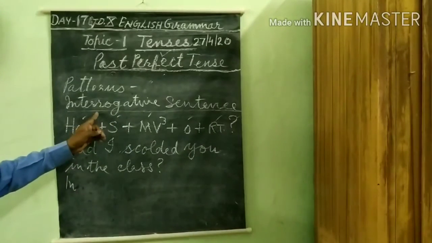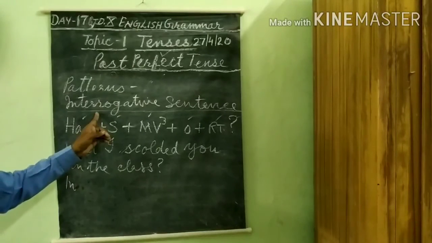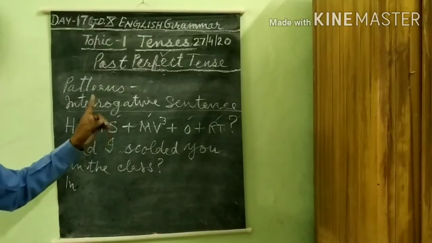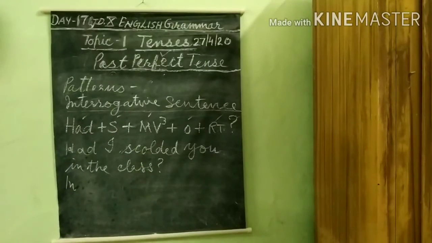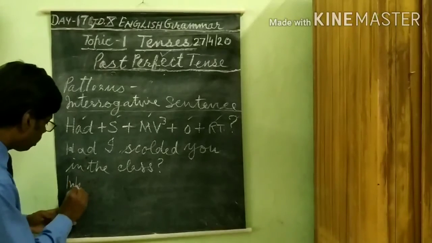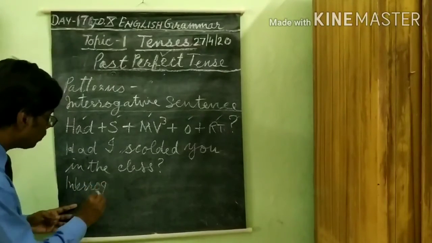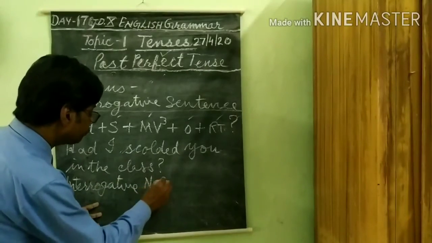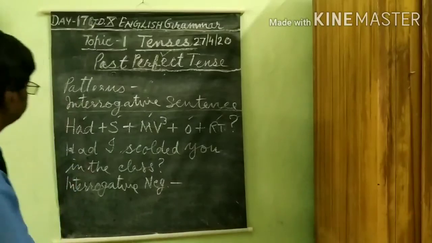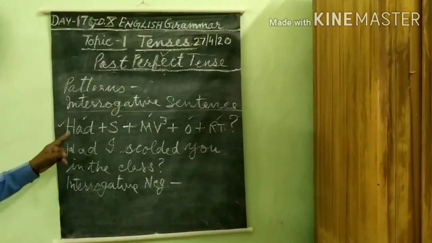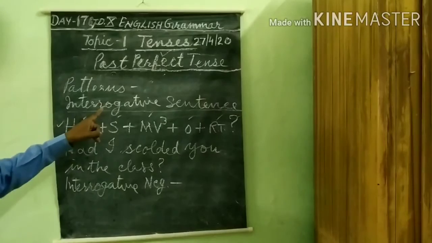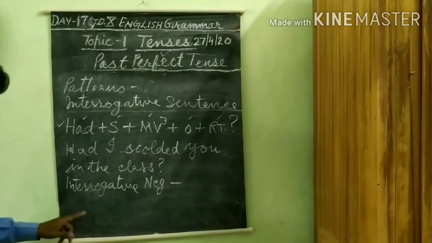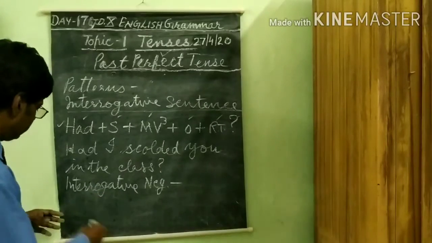When there is interrogative, positively it is an interrogative sentence. But negatively we can also ask a question. Interrogative negative. Now this structure is coming.